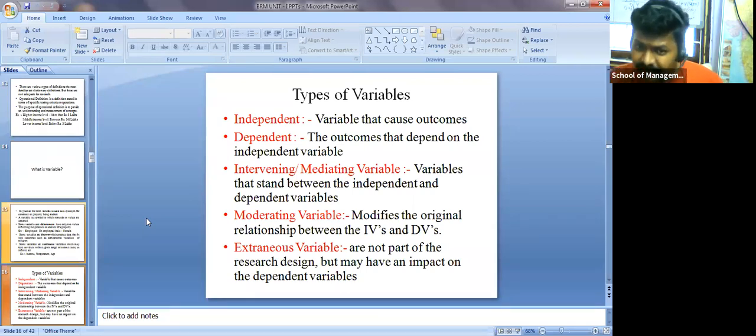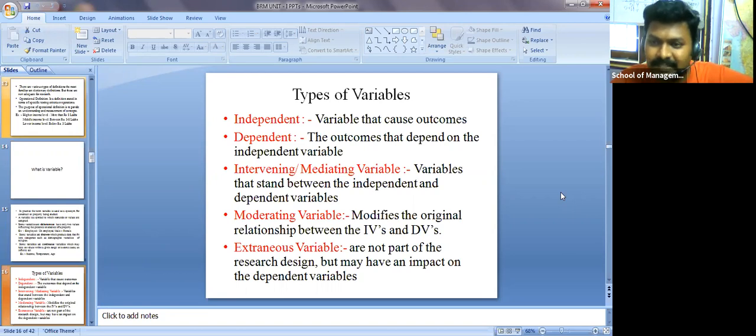Now the moderating variable. What is this moderating variable? It modifies the original relationship between the independent and dependent variable. Now let me tell you one thing. Wife and husband know very well that they will quarrel 24/7. Yes or no? Of course, it's not the right question to ask.